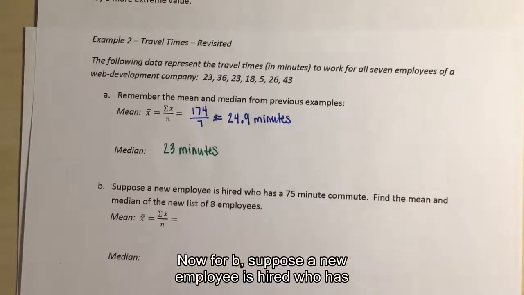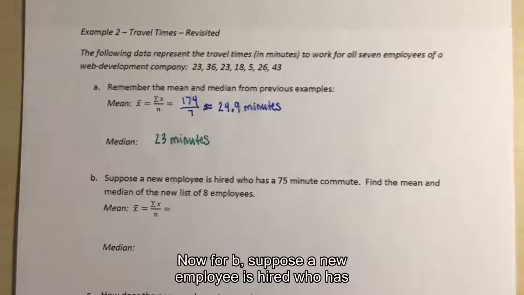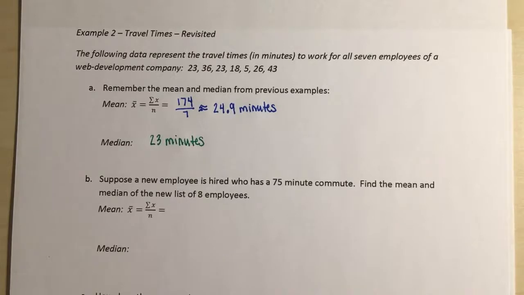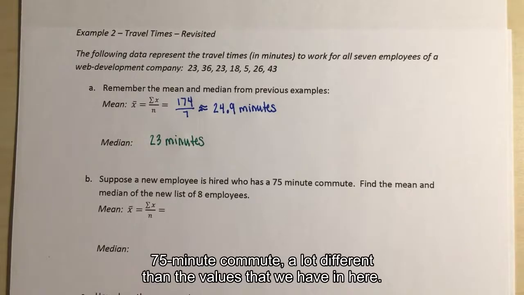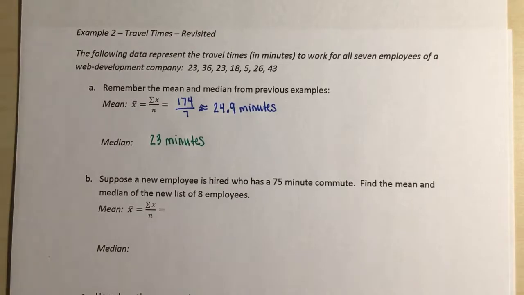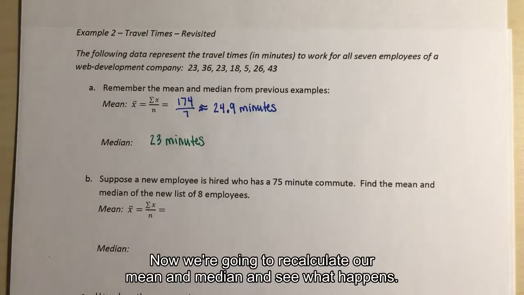All right, now for B. Suppose a new employee is hired who has a 75-minute commute. Find the mean and median of the new list of 8 employees. All right, so a 75-minute commute, a lot different than the values that we have in here. We could say that the 75-minute commute is an outlier. So now we're going to recalculate our mean and median and see what happens.